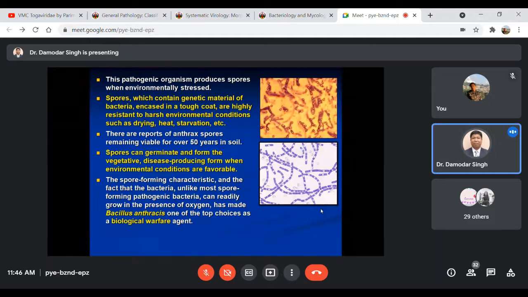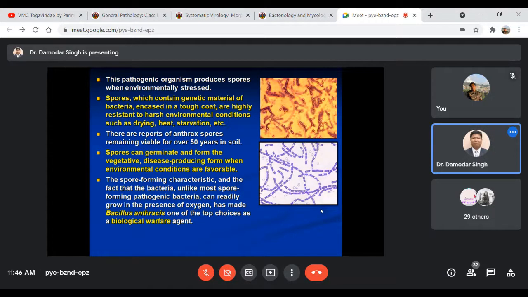So they become highly resistant to environmental factors. There are reports that anthrax spores can remain viable for more than 50 years in the soil, right? They may survive and remain viable.